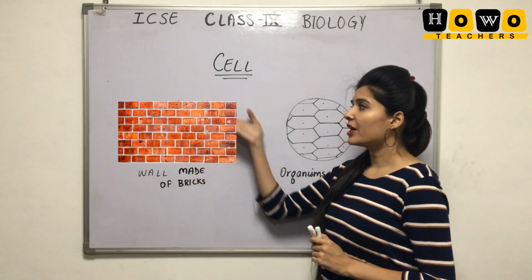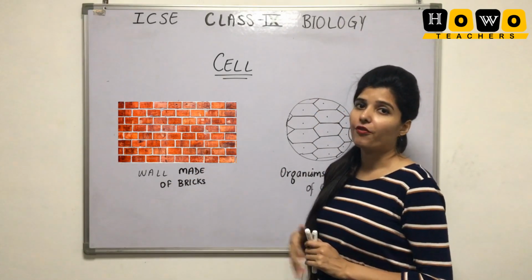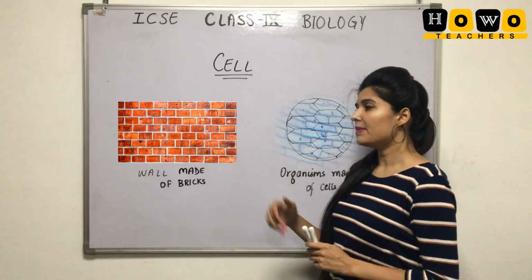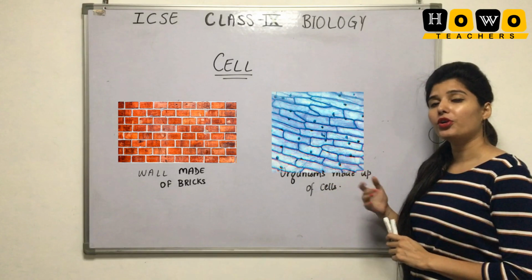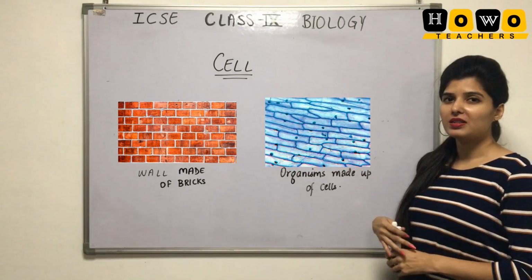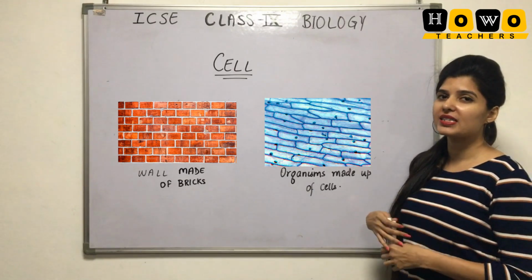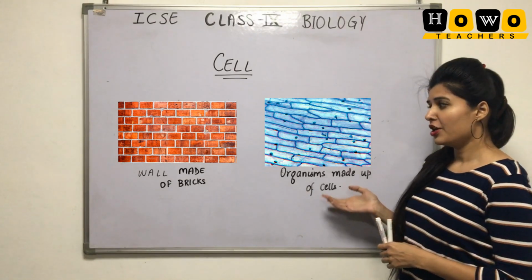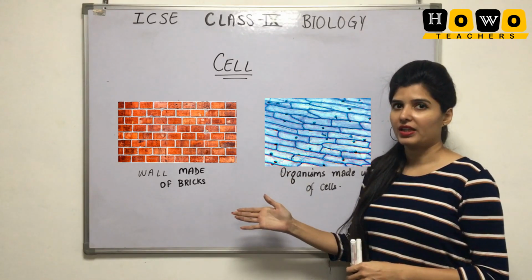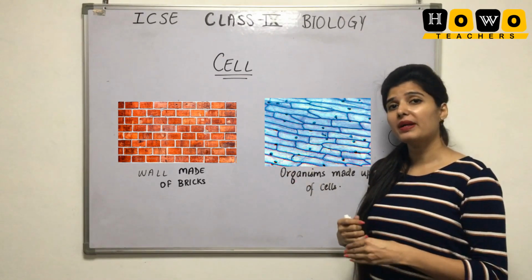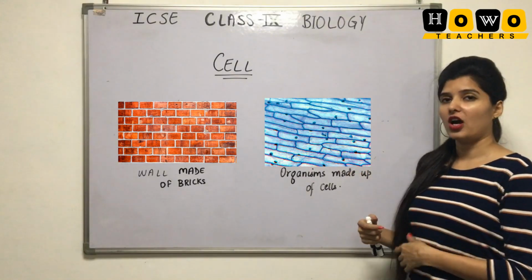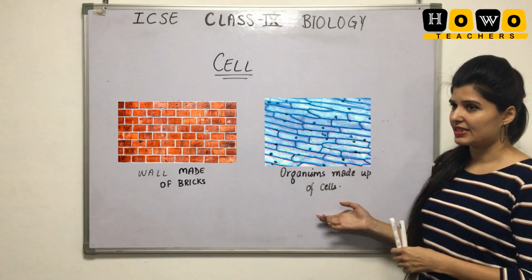See, if we are talking about a wall, the wall is made up of lots of bricks. Similarly, if we talk about organisms, organisms are made up of small particles or small units that we call the cells. So this is how we can compare a living thing with a non-living thing. Both of them have some smallest particle, which in case of living organisms we call cells.